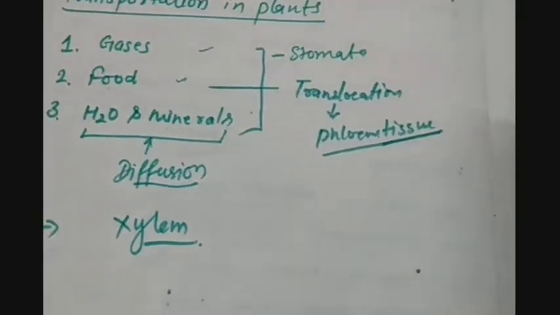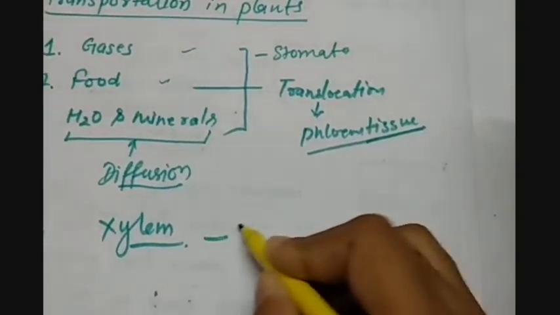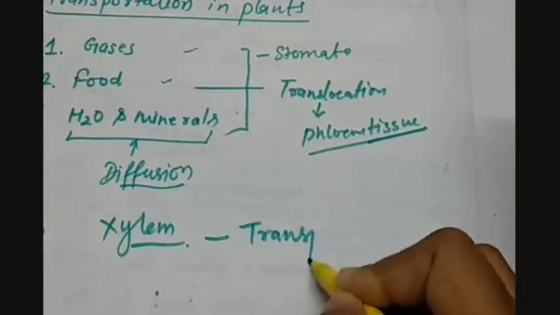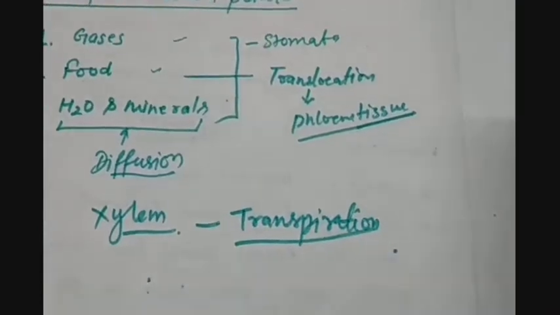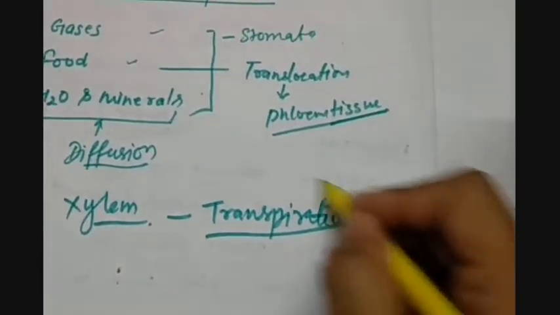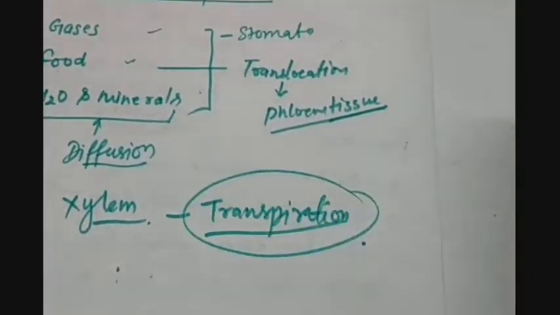But here one process occurs, called transpiration, because this process creates a suction in the tree. This is the loss of water from the surface of the leaves. When the water is lost from the surface of the leaves, the water moves in the xylem tissue and reaches the tip of the tree. This is how the minerals and water both are transported.